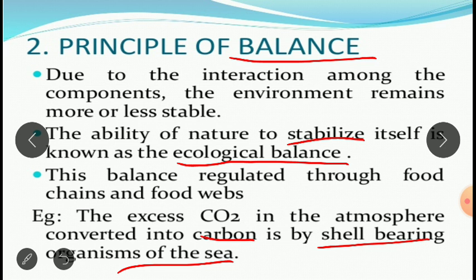We will be studying in detail in your further classes. But here understand that we are depending on others for food, and those others are again depending on someone else for the food. So, that is nothing but the food chain. Because of this food chain, because of this interdependence, ecological balance is maintained. For example, if the environment contains more carbon dioxide, it is going to be converted into carbon by the shell bearing organisms of the sea.